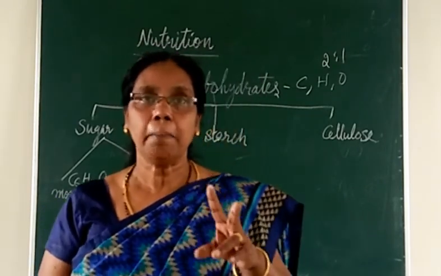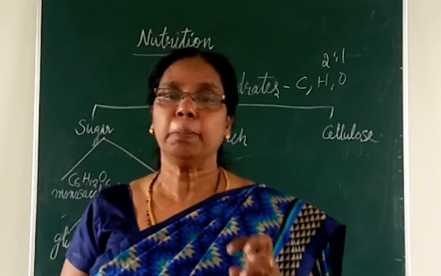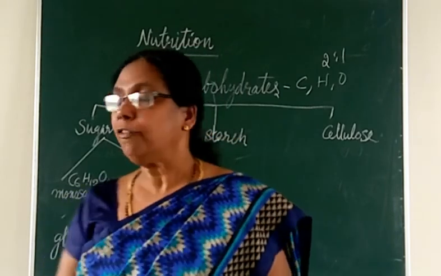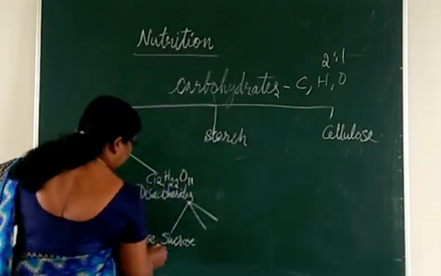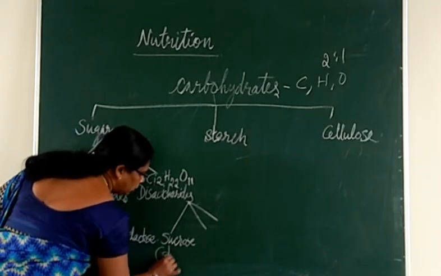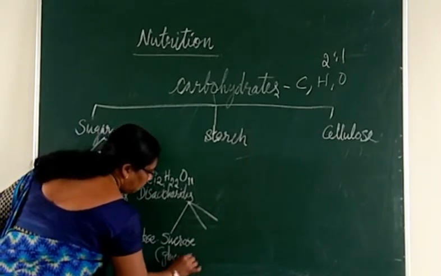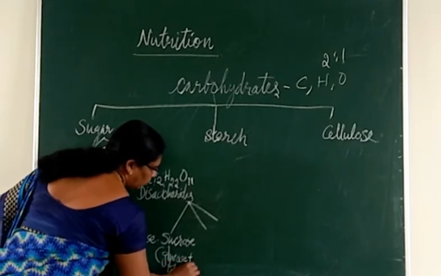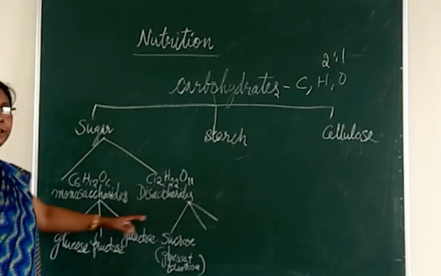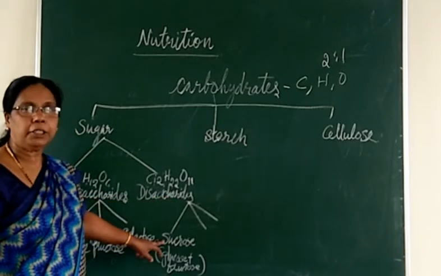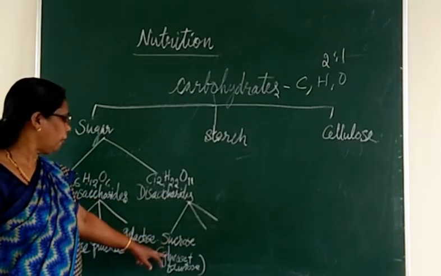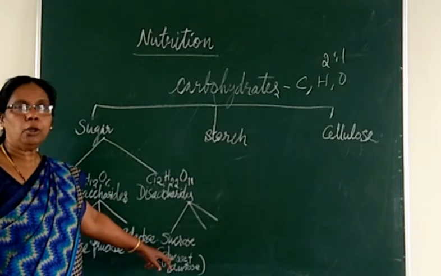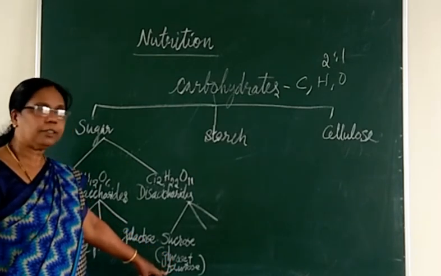And what is this double sugar made up of? Glucose and fructose. So sucrose is made up of glucose plus fructose. Already I told you a disaccharide is a double sugar made up of two units, one glucose and one fructose.